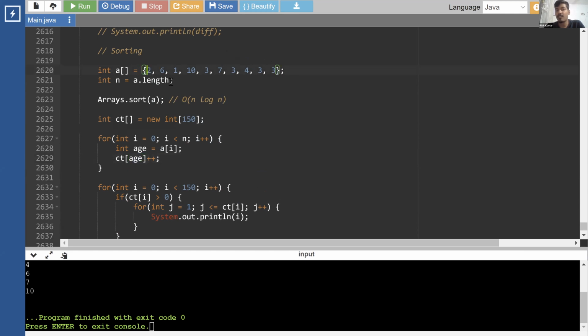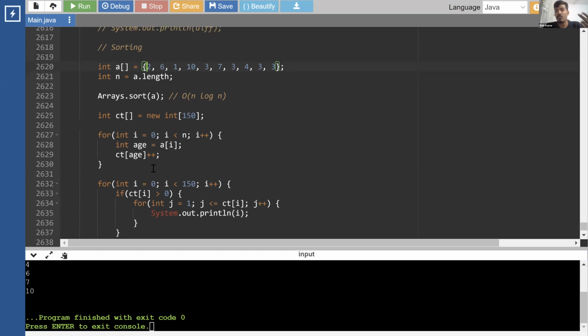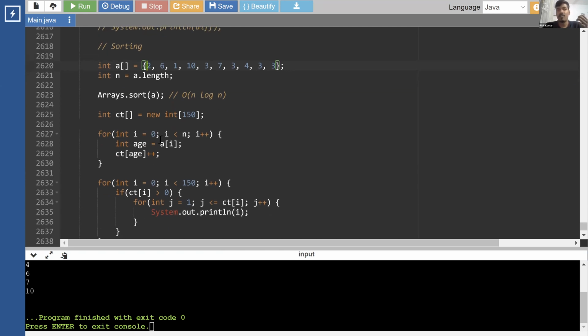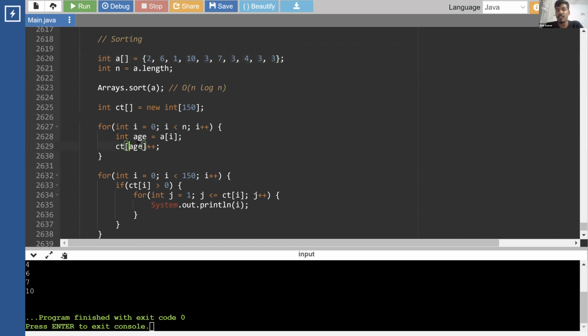If your array has decimal numbers, which is a lot of arrays, like your price array or your ratings, 4.5, 4.3, 5.2, the ratings are in decimal numbers. So you cannot apply counting sort there. For decimal, float, double, and negative numbers, it breaks, right? For strings as well, you cannot have a string index. So this cannot be applied everywhere.